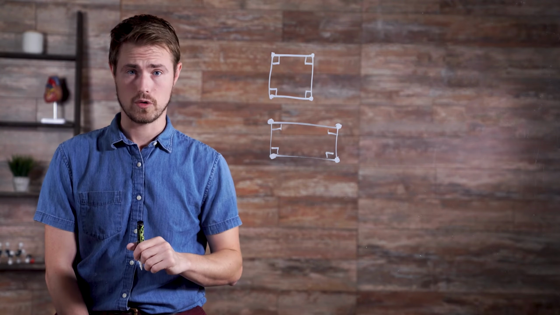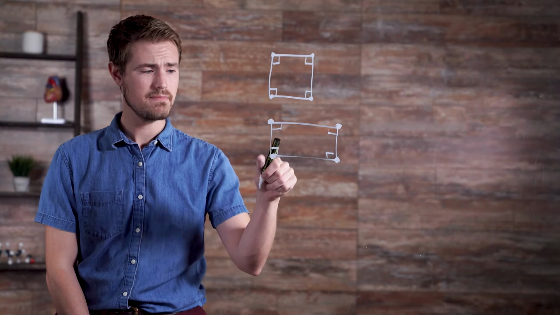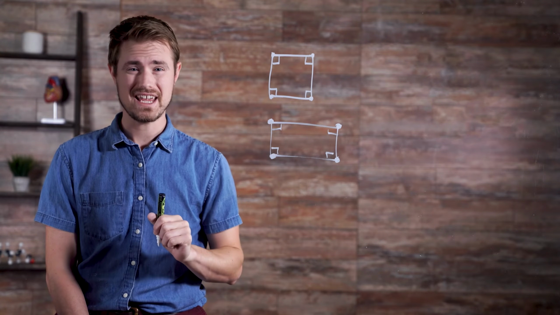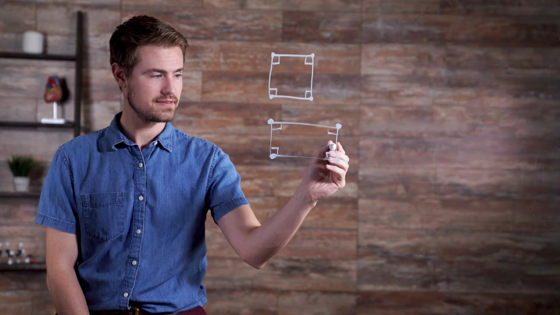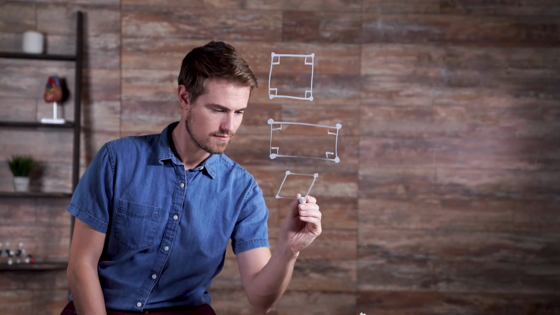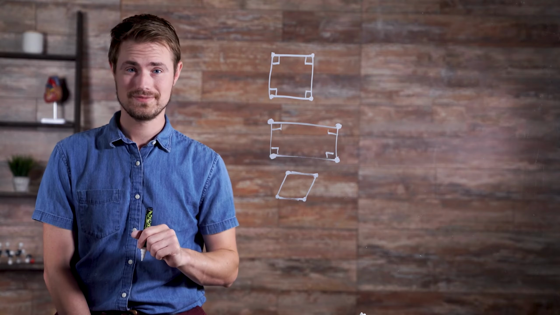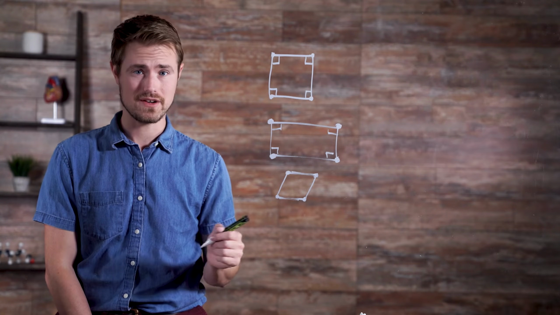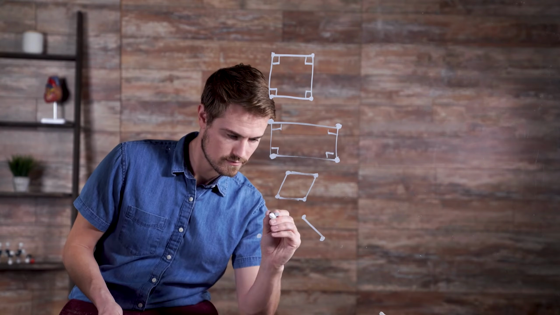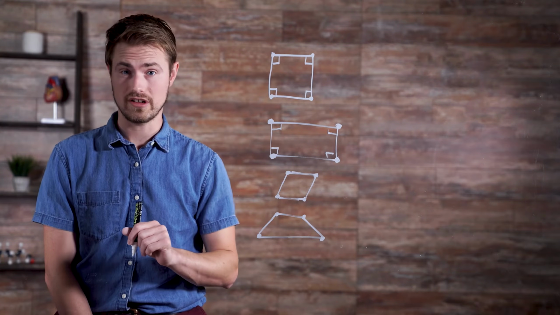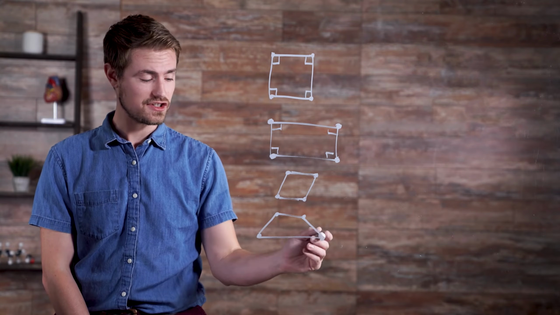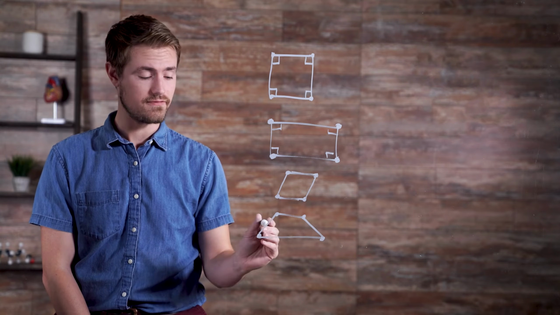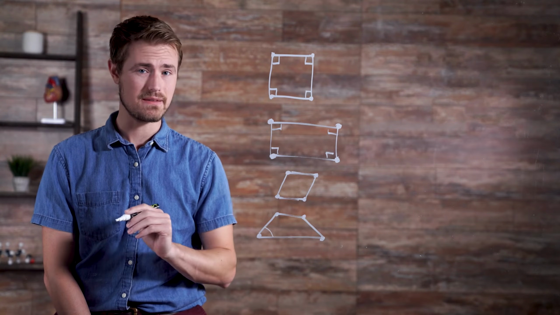This is an irregular quadrilateral. The vertices have the same measure, but the edges have different lengths. This is an irregular quadrilateral. The edges are the same length, but the vertices have different measures. This is an irregular quadrilateral. Neither the edges nor the vertices have the same measure.